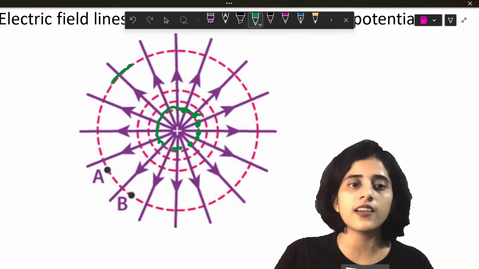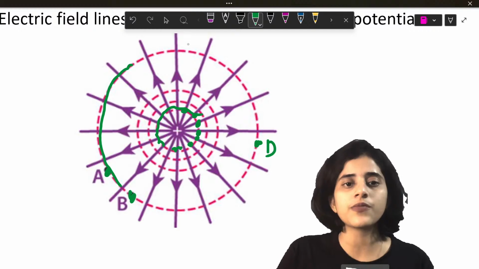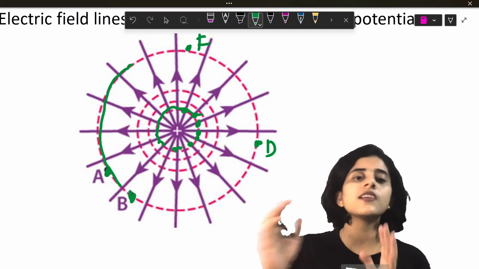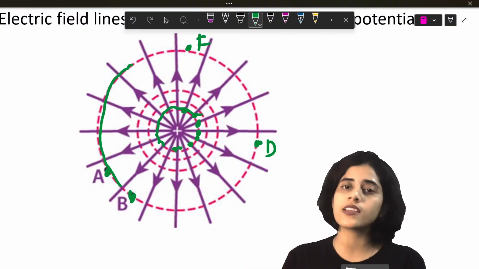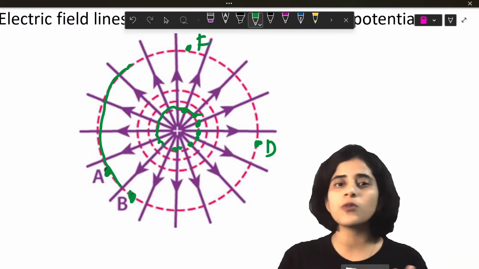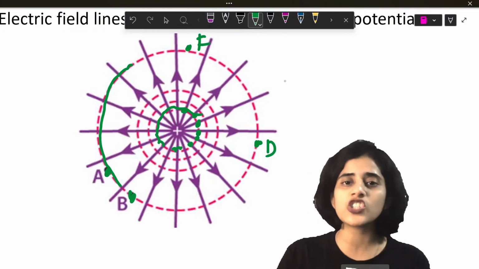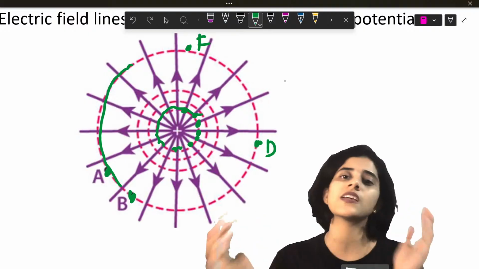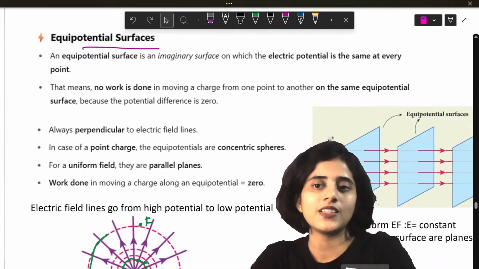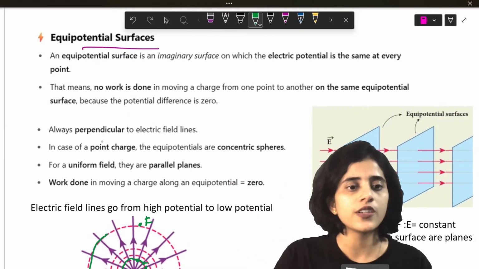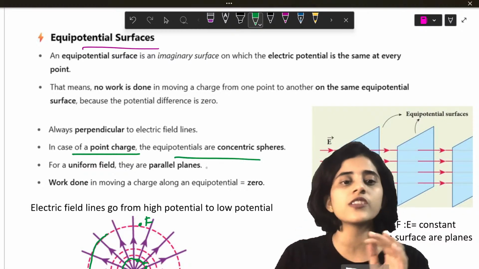Now, look at the next circle. Here also the potential at A, the potential at B, the potential at D and the potential at F will all be the same. So an equipotential surface is an imaginary surface where the potential is the same throughout. You might be wondering, ma'am, whenever there is a point charge, will the equipotential surface always be a circle? Yes. In case of a point charge, the equipotential surfaces are always circles or spheres.